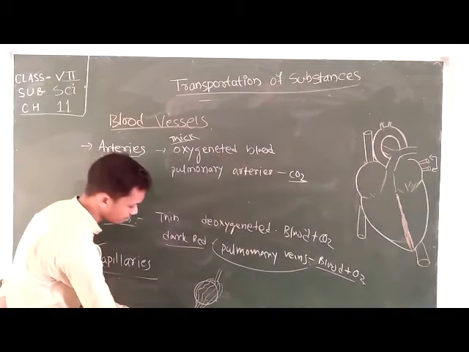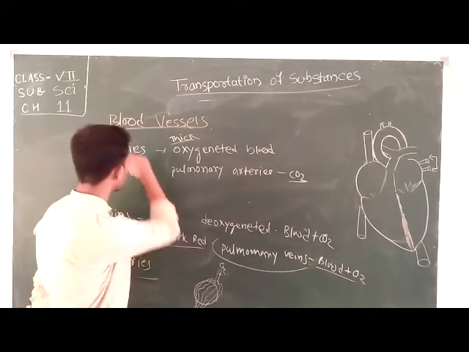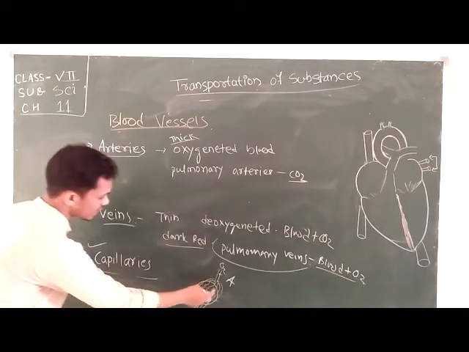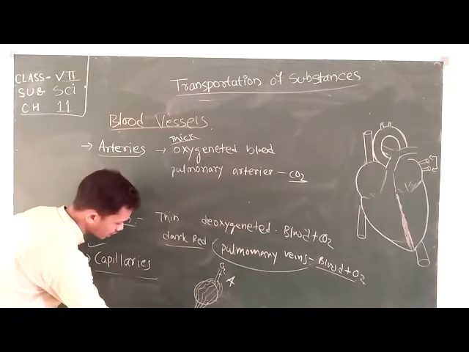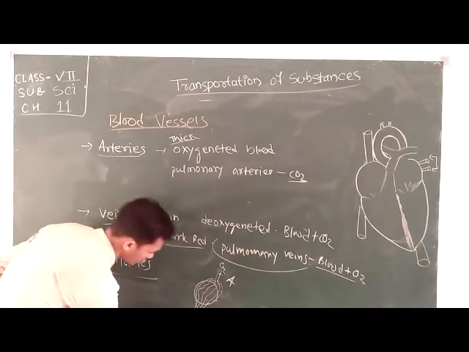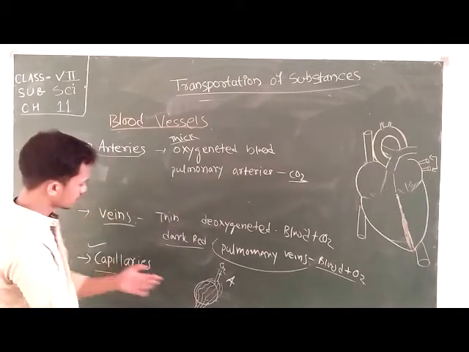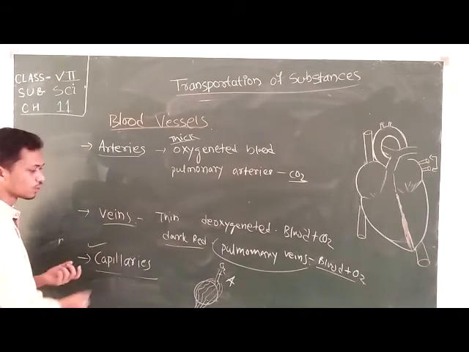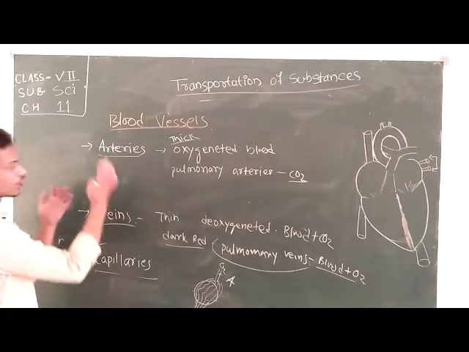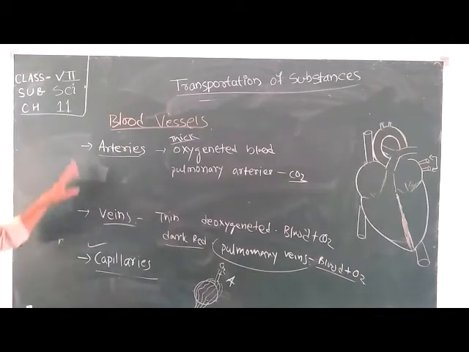Okay, after that they again meet each other and form. Suppose here oxygenated blood will come through your arteries, then they split into various small tubes and form capillary. After that they all are combined together and form the next type of vessel, that is your veins. So it is a combination of both your artery and vein. They are very thin thread-like tubes, and they carry both oxygenated blood as well as deoxygenated blood. So these are the three types of blood vessels.